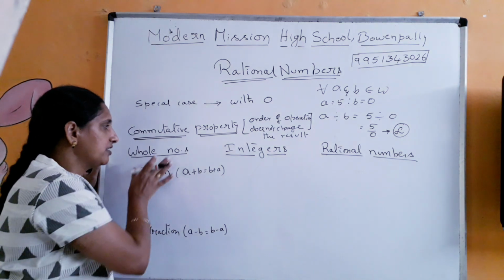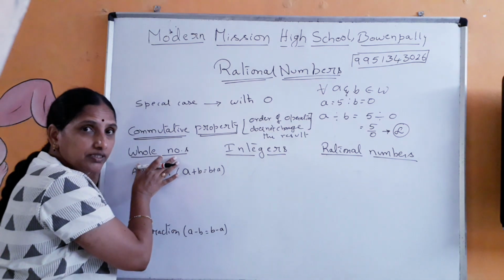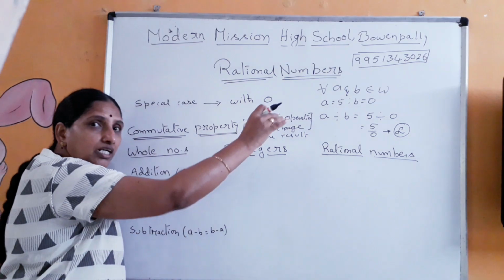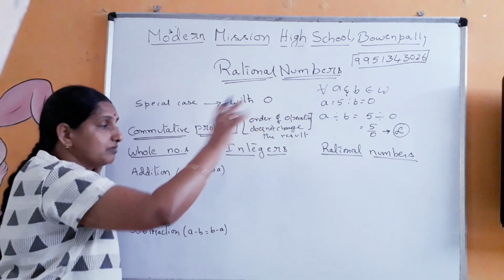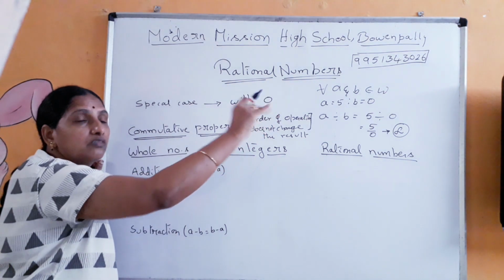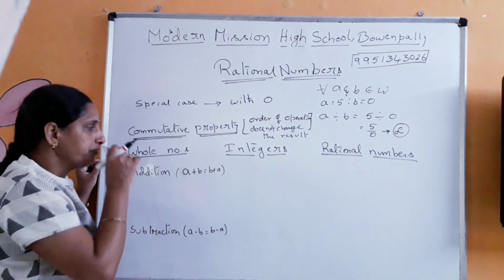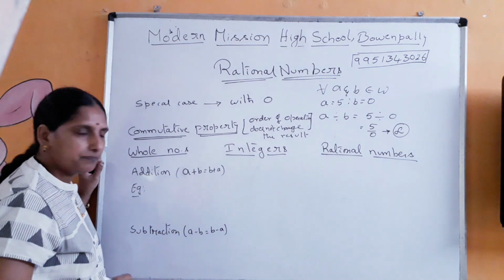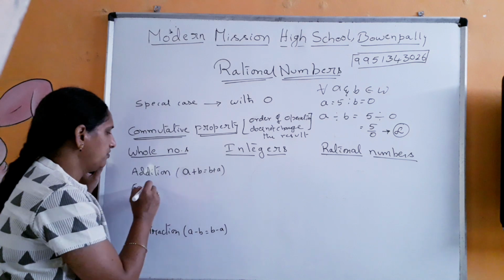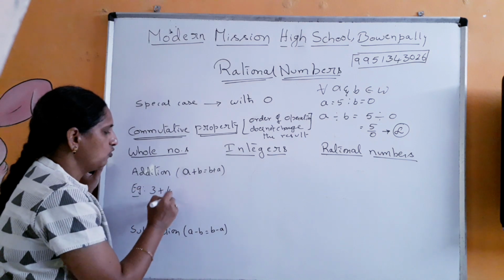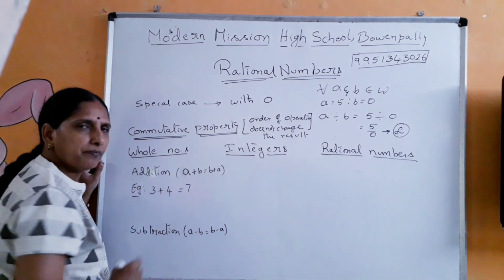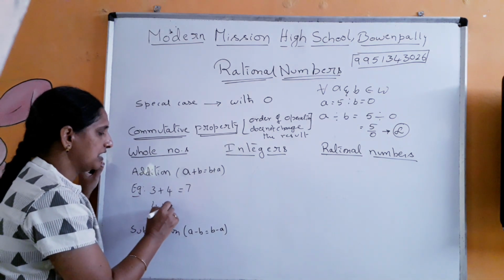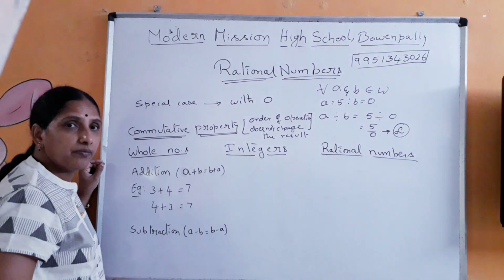Now let me take this particular set of numbers, that is whole numbers. Whole numbers again start from 0, 1, 2, 3 and so on till infinity. Infinity is not a number, please remember, till infinity, that's all, just for convenience we say like that. Okay, so now let me take an example and verify whether this is possible or not. Let A be 3 plus 4 which is equal to 7. Now let me interchange the numbers. 4 plus 3 is also equal to 7.